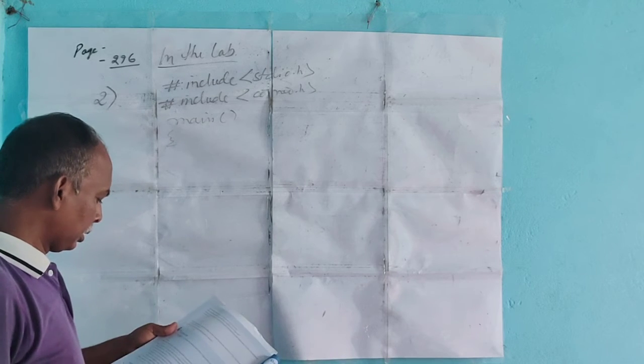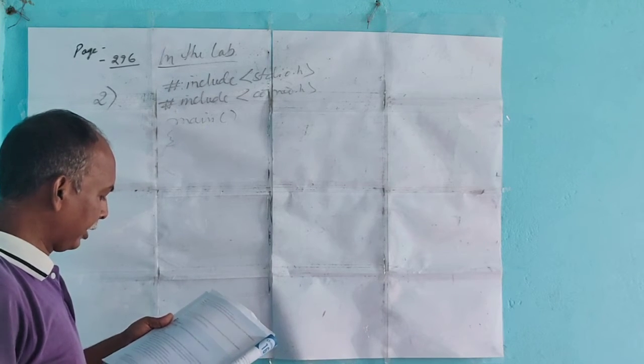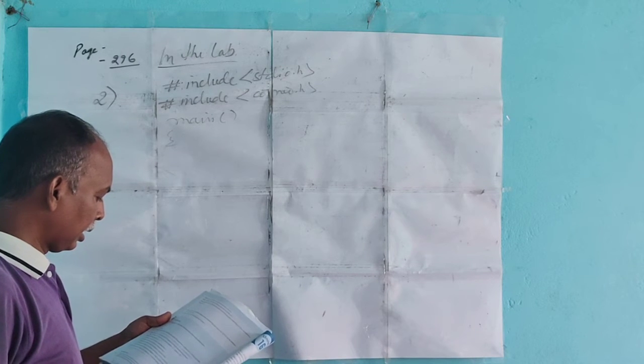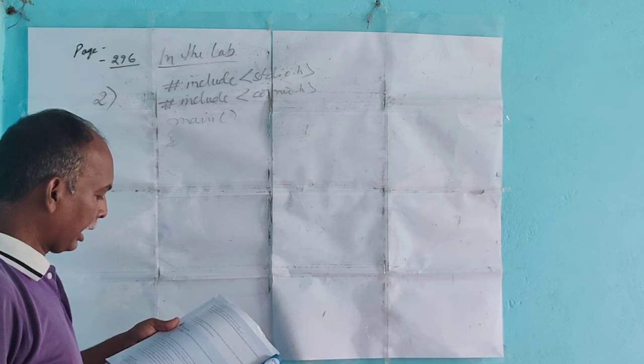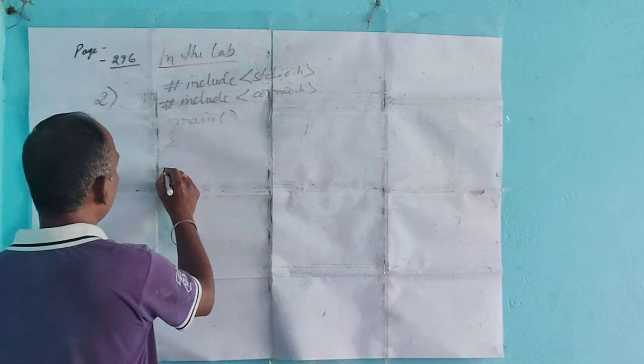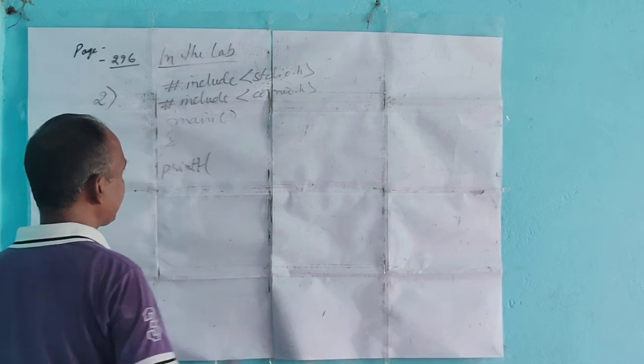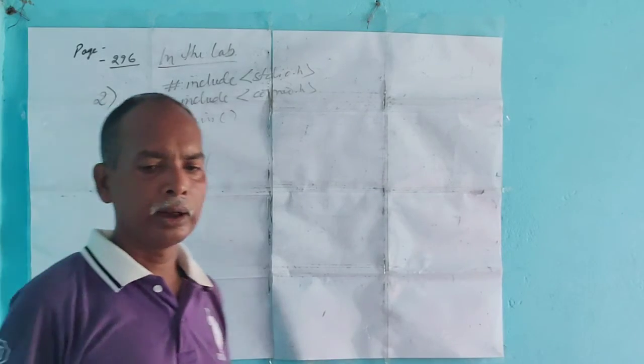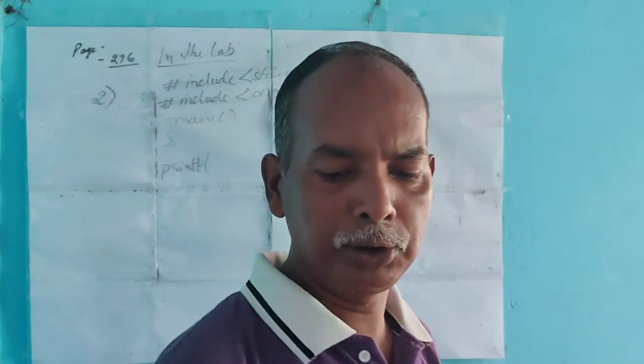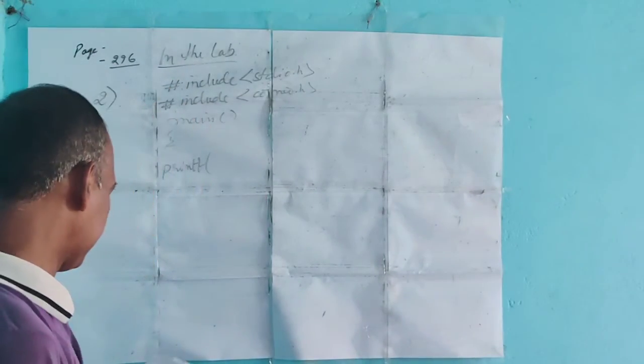Now the print statement is given. Here no variables are there, so no need to declare any. Just write the statement, because here the printf statement is used only to display the result.